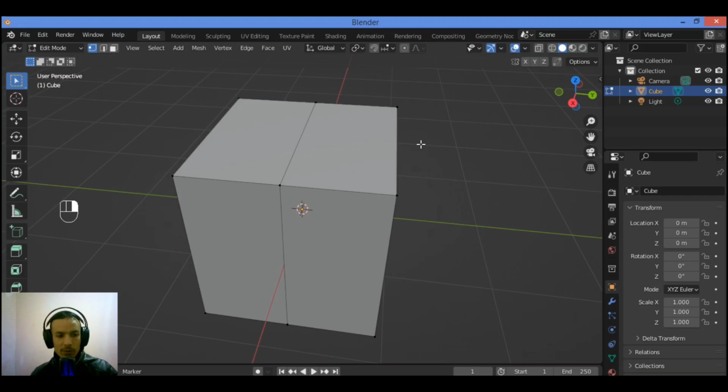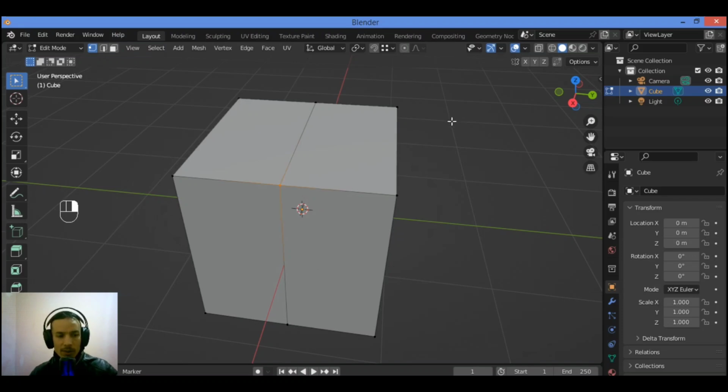Let's see now how to connect or join two vertices. To connect or join two vertices, you can follow these steps. Let me show you. Select both vertices using box select, and hold down Shift to box select these two vertices, or you can click on that vertex to select it, hold down Shift and select the second vertex. Then press J to join the vertices with a new edge between them. Hit J and you can join them like this.